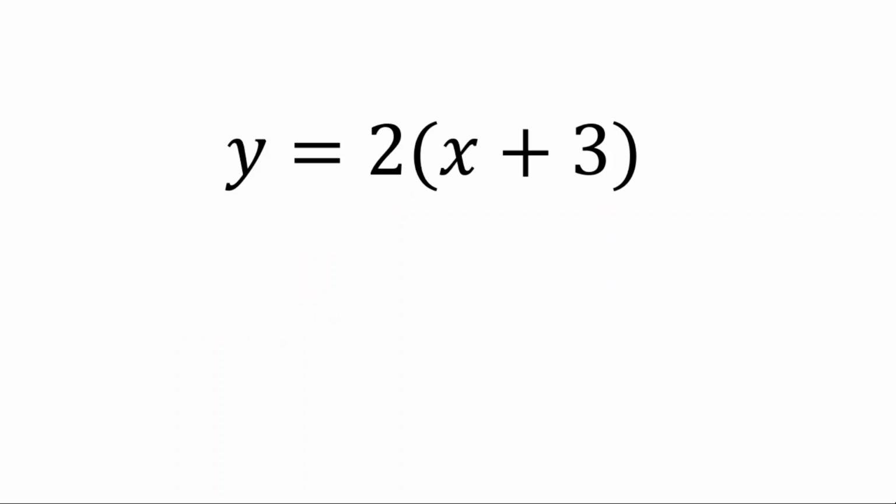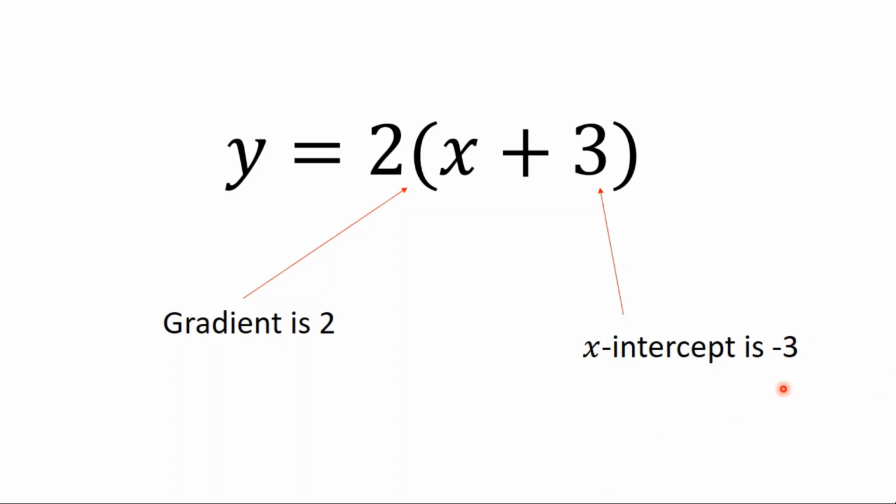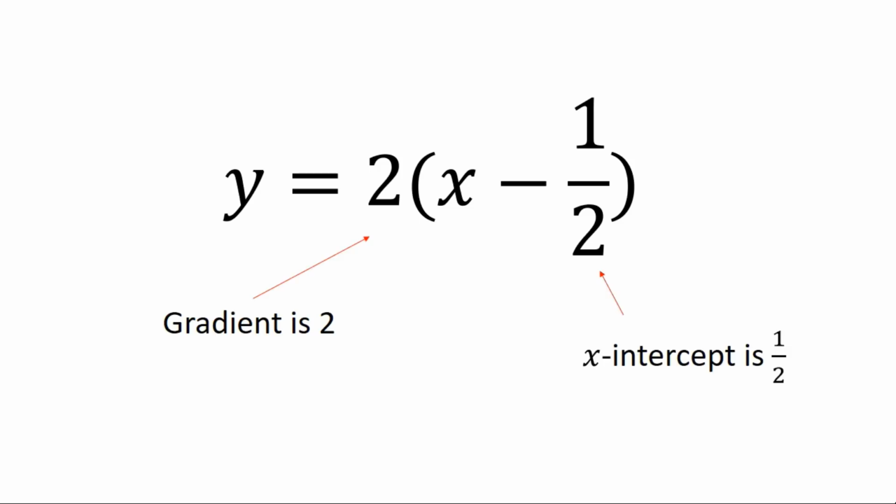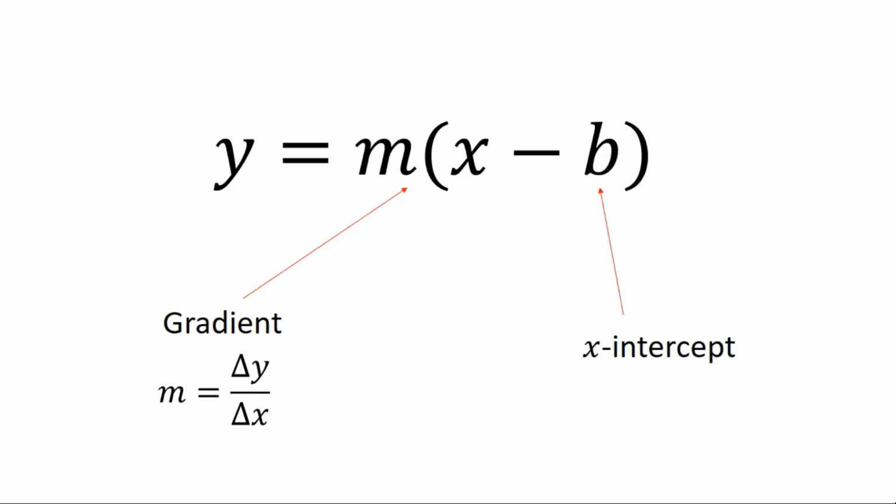If I have y equals 2 lots of x plus 3, the gradient is 2 and the x-intercept is negative 3, because this is just meaning x minus negative 3. If we have y equals 2 lots of x minus a half, then the gradient is 2 and the x-intercept is a half. So this gives us another useful way to write a graph.